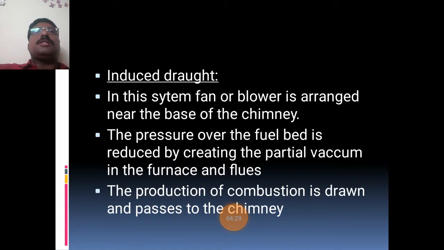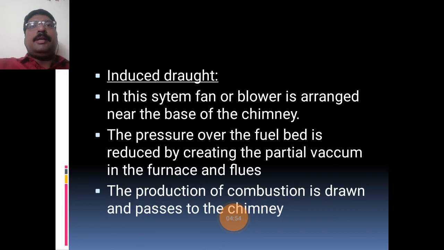In the induced draft system, we place the fan near the base of the chimney. If you place it near the base of the chimney, the pressure over the fuel bed is reduced by creating a partial vacuum in the furnace and flues. So if the air is extracted from near the chimney, then a pressure drop takes place inside the boiler, that creates a vacuum.